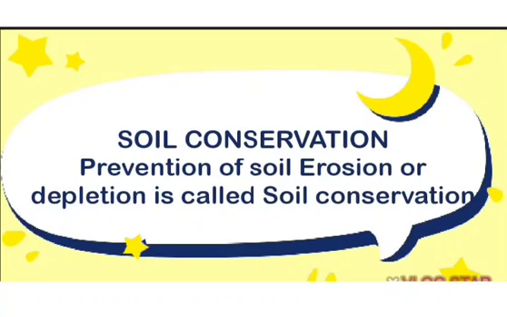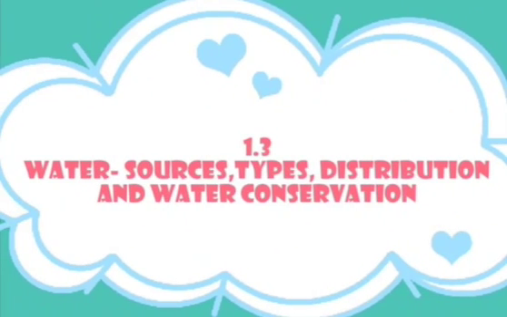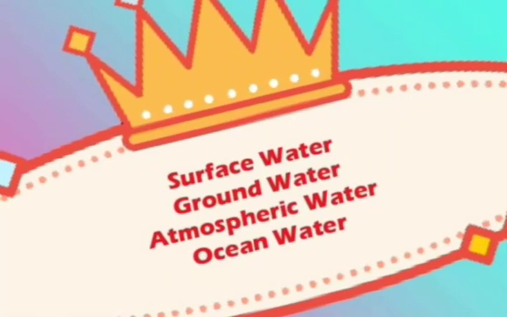Okay. Now we are coming to the third point, water sources, types, distribution and water conservation. Water is a valuable resource. It fulfills our basic needs. It is essential for life on the earth. Water is the main part of the bodies of plants and animals. The human body contains 70% water. Here we have different types of water sources, mainly surface water, groundwater, atmospheric water and ocean water.